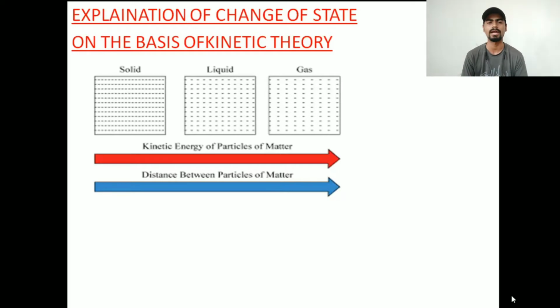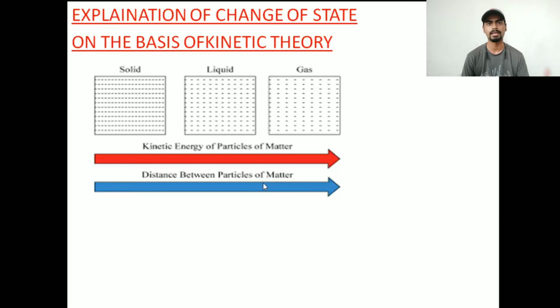The solid will get converted into a liquid, and if you keep on applying the heat energy, finally it will get converted into a gas. So here it is given in front of you that as we go from solid to liquid and from liquid to gas, the kinetic energy of particles of matter goes on increasing, as well as the distance between the particles of matter.